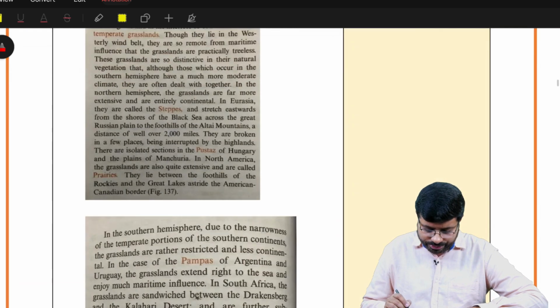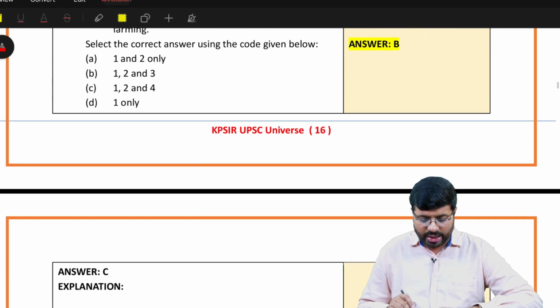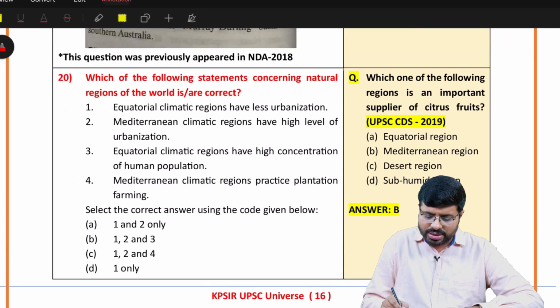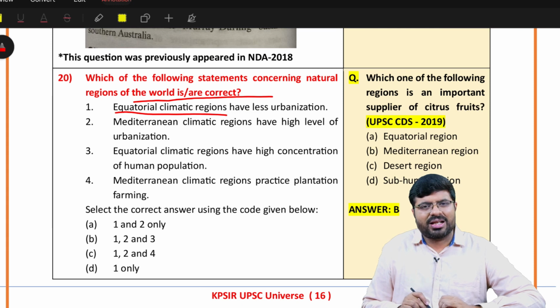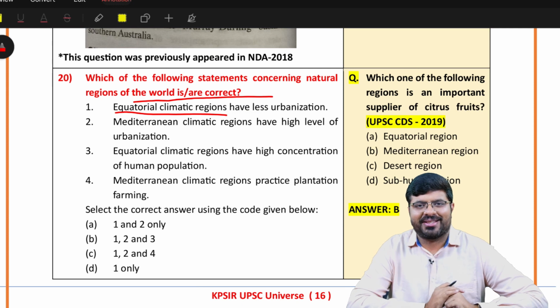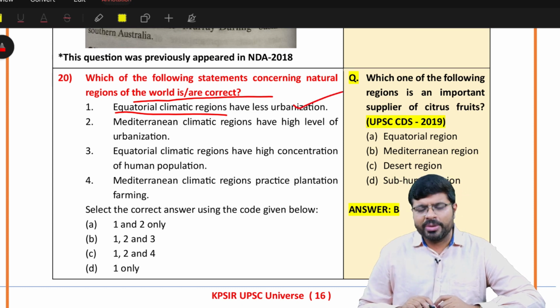Then the next question, the 20th question, a very basic question. I want you to definitely get this answer right. Which of the following statements concerning natural regions of the world are correct? You know, equatorial climatic regions have less urbanization. Obviously, in the equatorial climate you have all the beautiful snakes, so much diversity, thick forest, Amazon. Why would you have urbanization? Definitely less urbanization, right? Mediterranean climatic regions have a high level of urbanization.